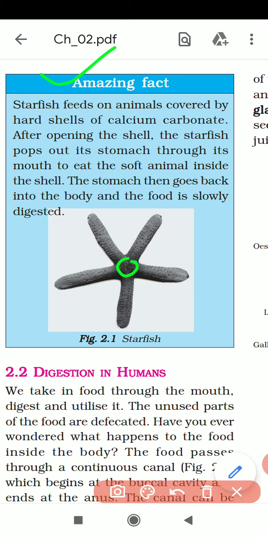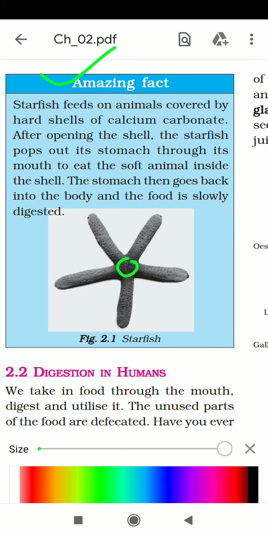It pops out its stomach through its mouth to eat the soft animal inside that shell. Suppose this is the food and inside there is soft food. So this soft food is taken by the stomach of the starfish.